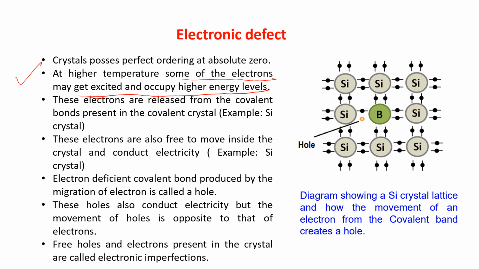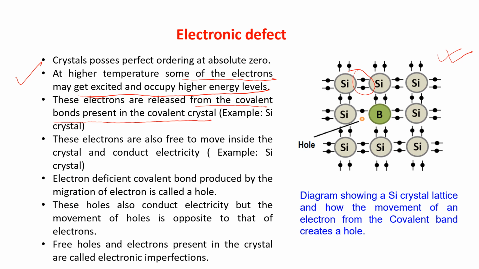Number three, these electrons are released from covalent bonds present in the covalent crystal. This is the example of silicon crystal I have taken. Silicon has covalent bonds in between.